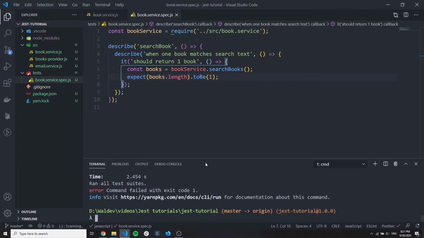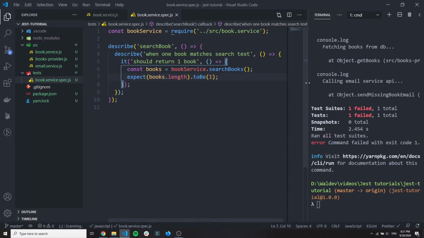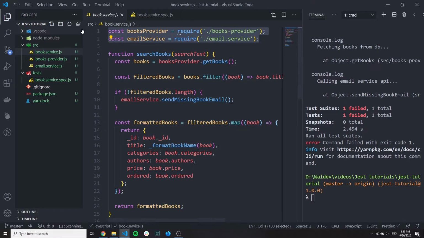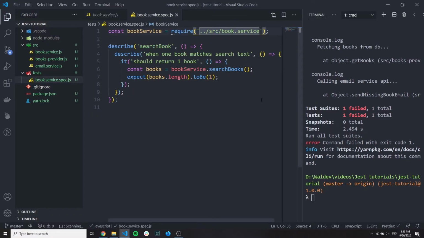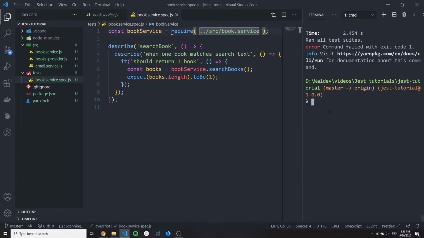And our test actually failed. Let's put this to the right, for example, so we can see it better. The test failed, and we can also see 2 console logs. So our test actually called the database, and it also called the mail service, which is a very bad thing. These are 2 dependencies of our book service that were not mocked, not substituted with fake objects. And this we need to fix, of course. And of course our test failed, because we expected 1 but got 0, and we used the real database, which is a very bad thing.